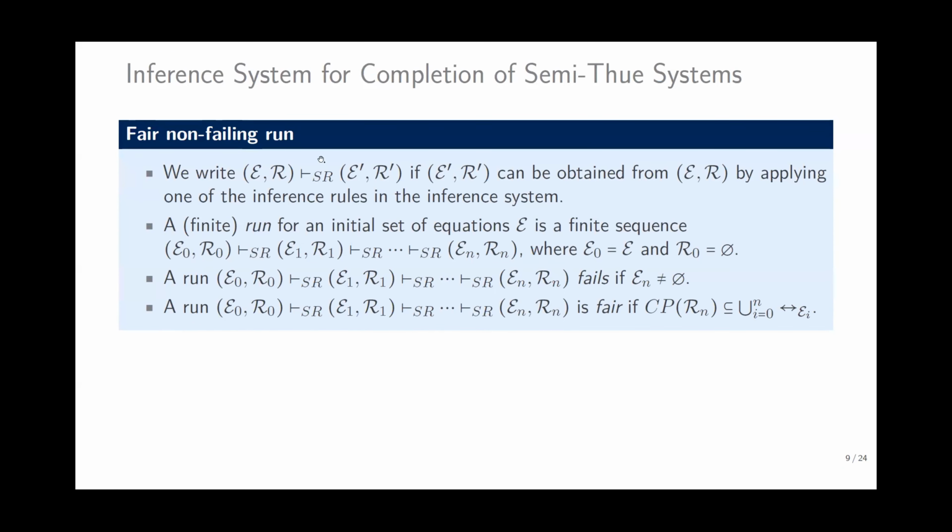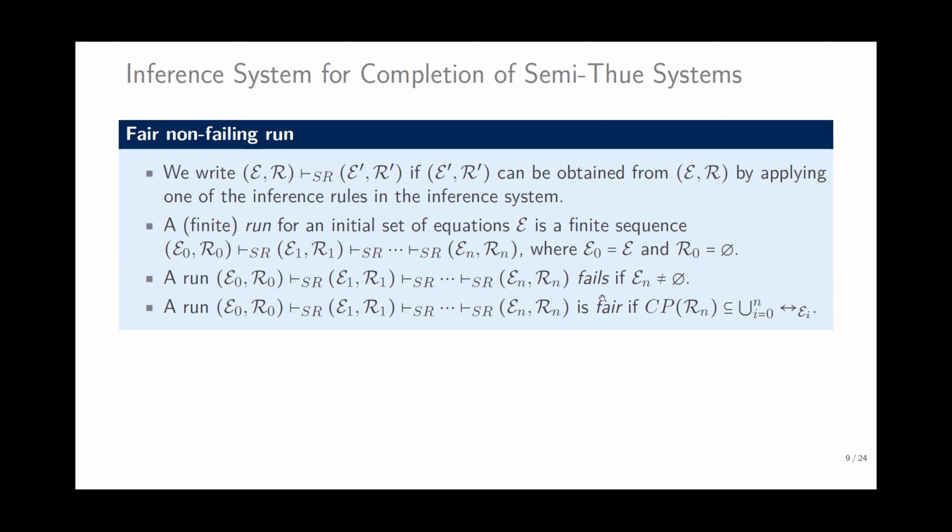A fair non-failing run is where we apply the inference rules, and SR can be obtained from ER, and E prime R is the result of applying the inference rules. A run starts with a set of equations and the empty rewrite system. When we do the run, we move the equations into oriented rewrite rules and consider the overlaps.